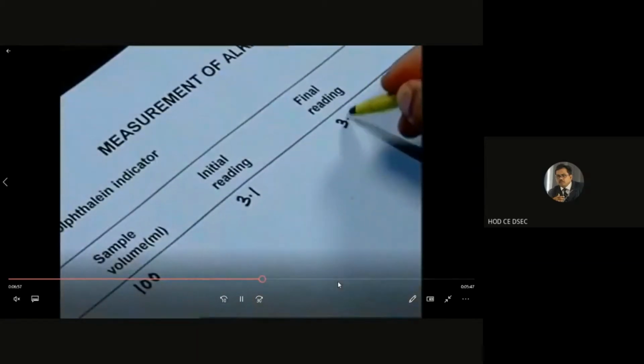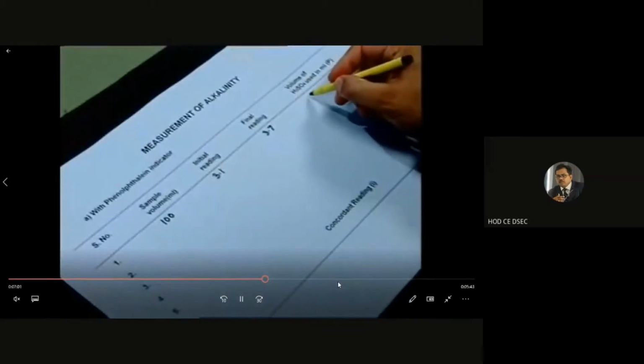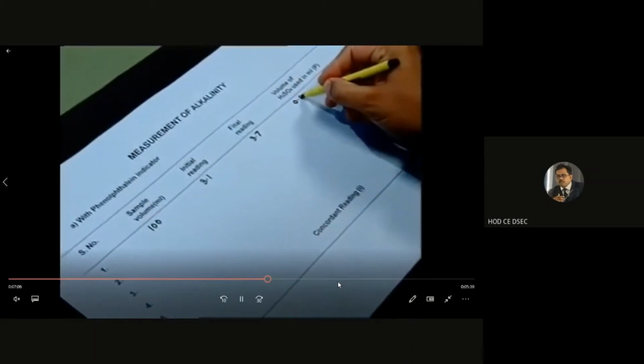Observe the final burette reading, 3.7. Initially 3.1 and finally 3.7. So the titre value is 3.7 minus 3.1, that is 0.6.